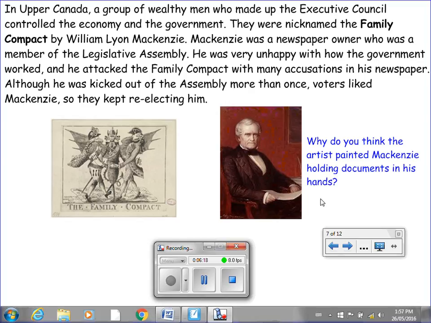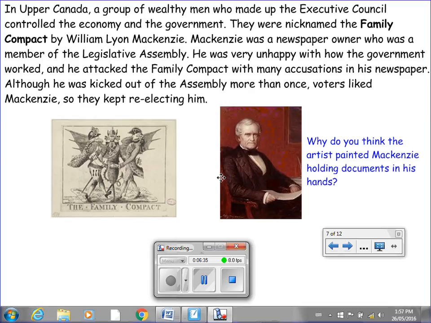He was very unhappy with how the government worked, and he attacked the Family Compact with many accusations in his newspaper. Although he was kicked out of the assembly more than once, voters liked Mackenzie, so they kept re-electing him.